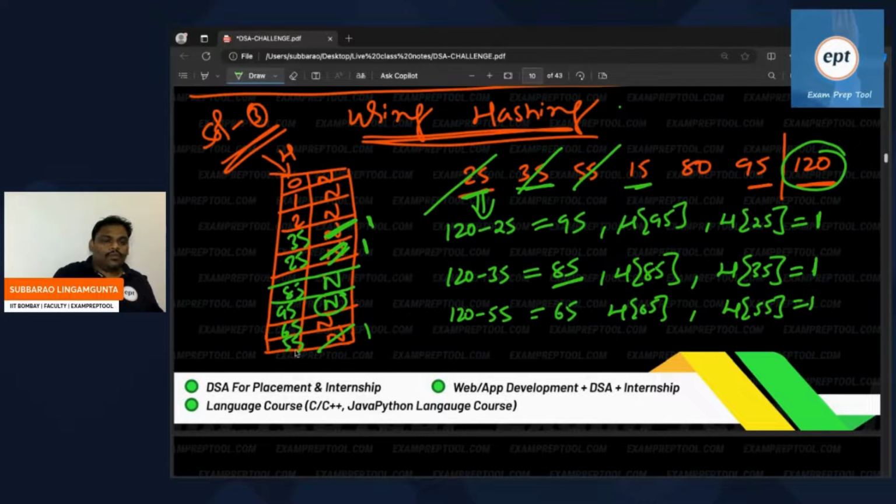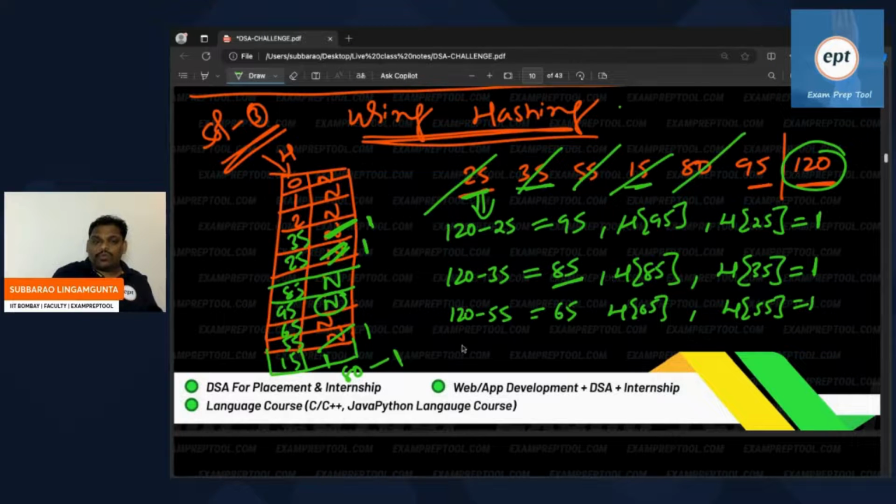In the similar way, 15 also. 15 is not available. If you observe, its matching number 105 is not available. Then make 15 as 1. Next one, 80. Its matching number is 40. 40 is not available, so make 80 as available.